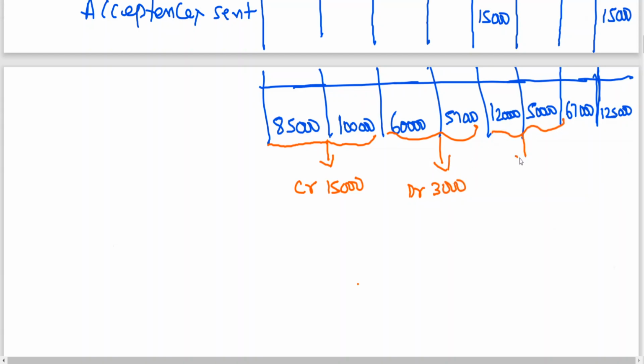Here if you see debit 70, here you see credit side is more, 125 minus 67, 58. Now you can see credit 15, credit 58, 58 plus 15, 73 credit, 73 debit. Clear, no?